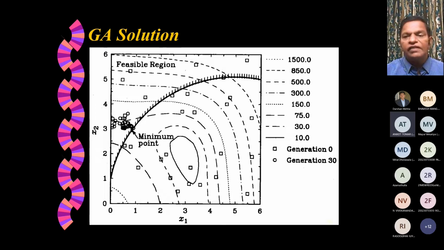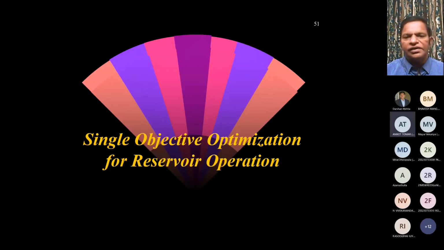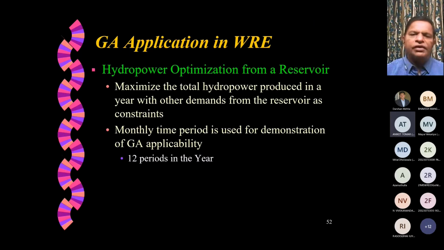So basically, we now started with the GA, we learned GA, we applied it for unconstrained optimization, then we applied it for constrained optimization. So now let us go to real world problems of reservoir operation. Reservoir operation basically means that you have water in the dam and the reservoir, and you want to decide how much to be utilized for what purpose, say irrigation, hydropower, drinking water, etc., and how much to be stored so that you can use it for future periods.